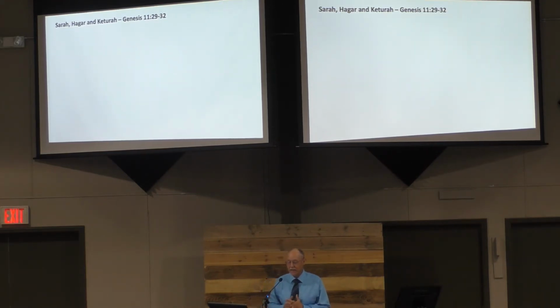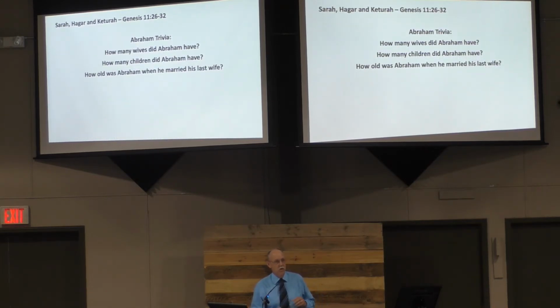Now, some of the other ladies that are associated with Abraham are this next set of three that I want to look at: Sarah and Hagar and Keturah. Now, again, if you're like me, Sarah and Hagar are pretty common to us. We're familiar with them. But Keturah, maybe not so much. So, before we get into the story of these three ladies and their connection with Abraham, I want to ask three quick trivia questions. So I want you to get your answer in your mind, and then we'll be answering these as we go through.